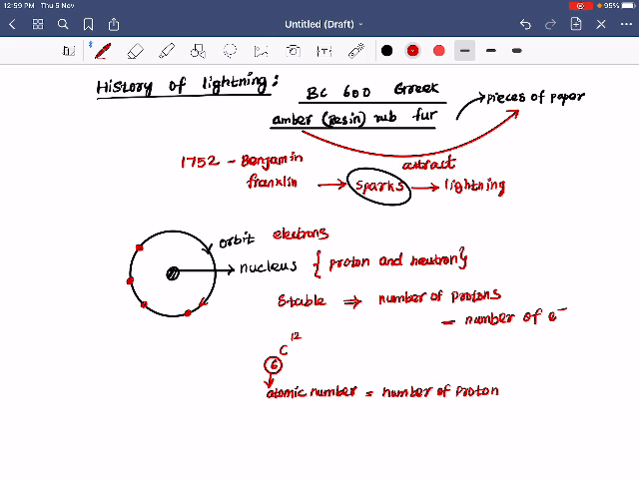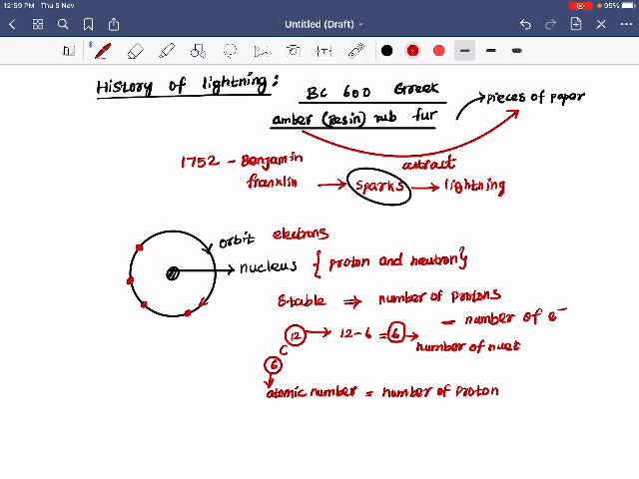And this is called the mass number. The mass number is a combination of the number of protons and neutrons. And if you subtract 12 minus 6, you will get 6. So this is called the number of neutrons.